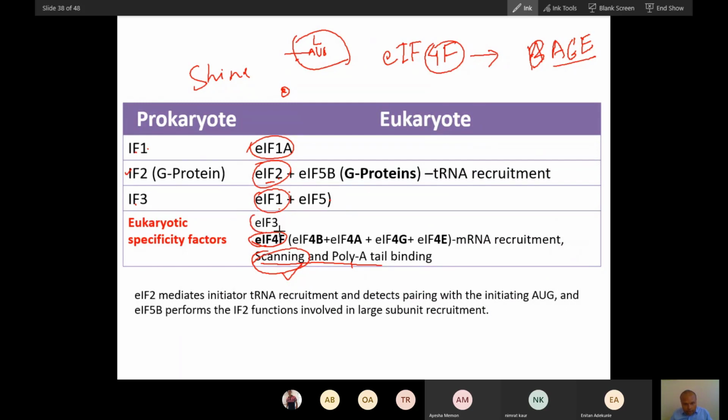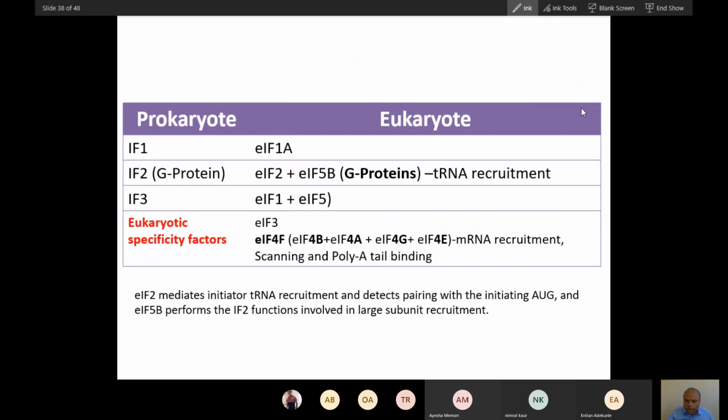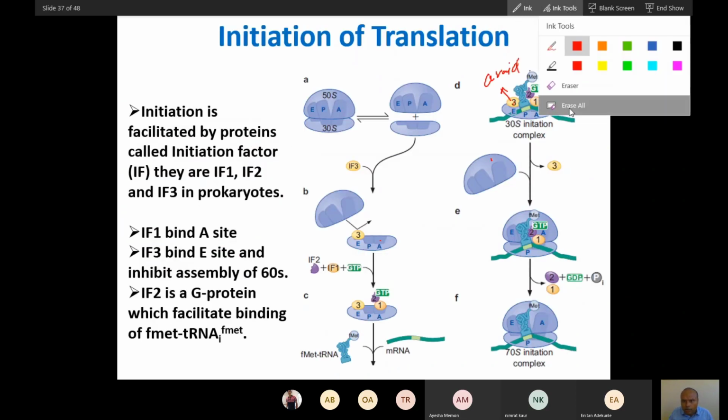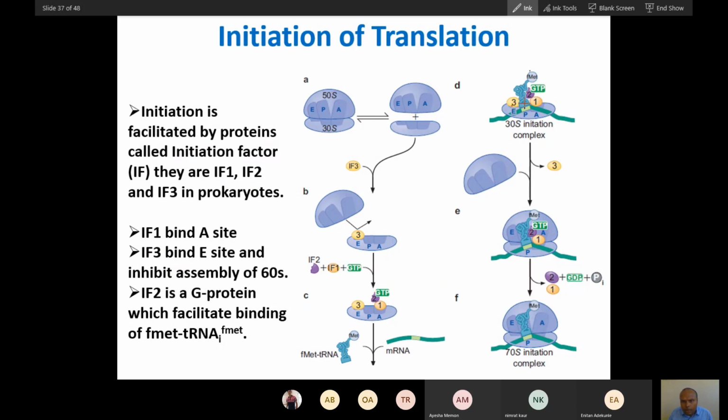And eukaryotic initiation factor 3 is the big factor that will inhibit assembly. Here also it inhibits the assembly of the larger and smaller subunits. What you have to remember is that factor 3 does 2 functions. Here factor 2 also does two functions. Here, first it occupies the E site, and second it inhibits the binding of the larger unit.